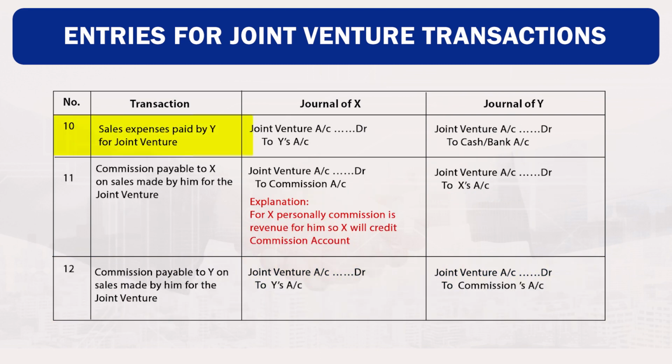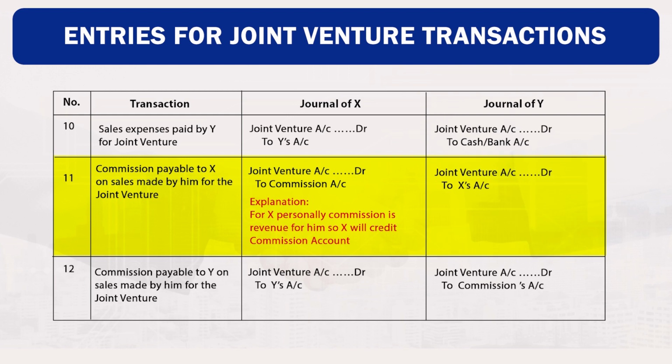Transaction number 10. Sales expenses paid by Y for joint venture. In the book of X, joint venture account debit to Y's account credit. In the book of Y, joint venture account debit to cash or bank account credit.